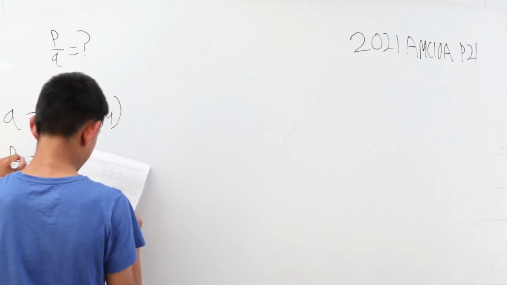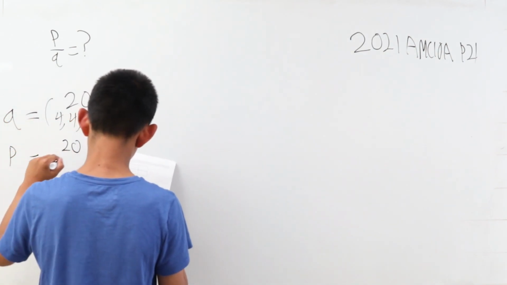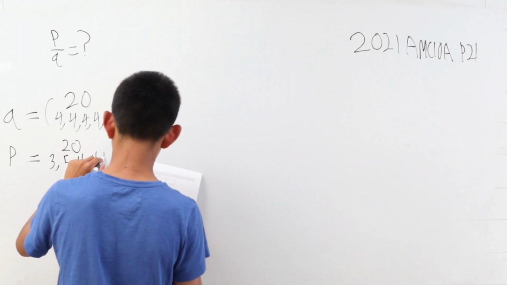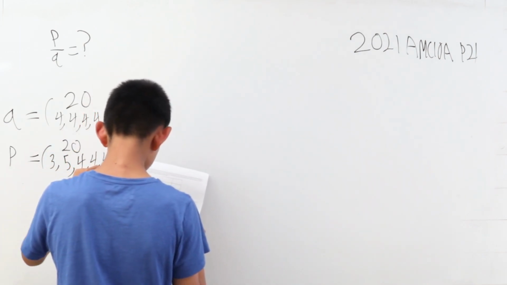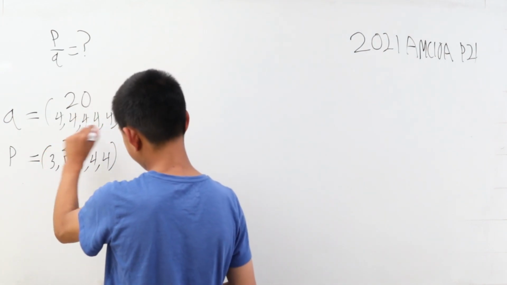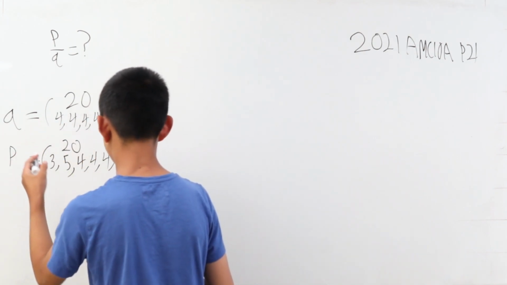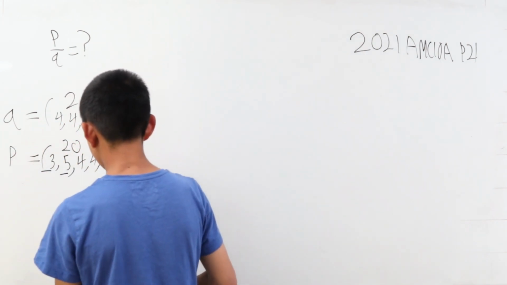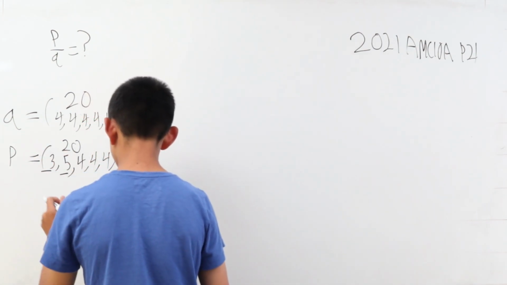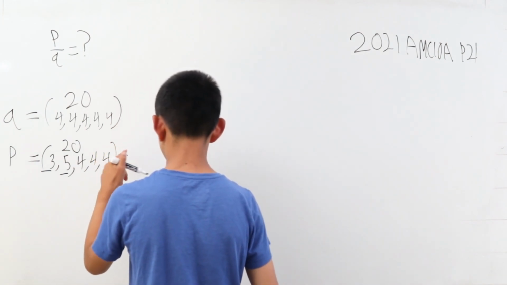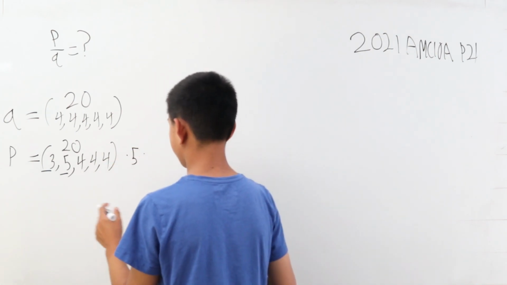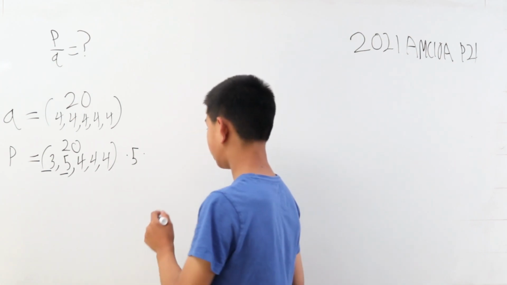P would be equal to some bin ends up with 3 balls, 5 balls, and the other 3 have 4, 4, and 4. Now, here's the thing. In the case of Q, all of these are the same, so it's a lot easier. But here we have a 3 and a 5. We just choose one of them, and there's 5 bins. 5 choose 1 is 5. And then there's that second bin we have to consider, so there are now 4 more available spots. 4 choose 1 is 4.